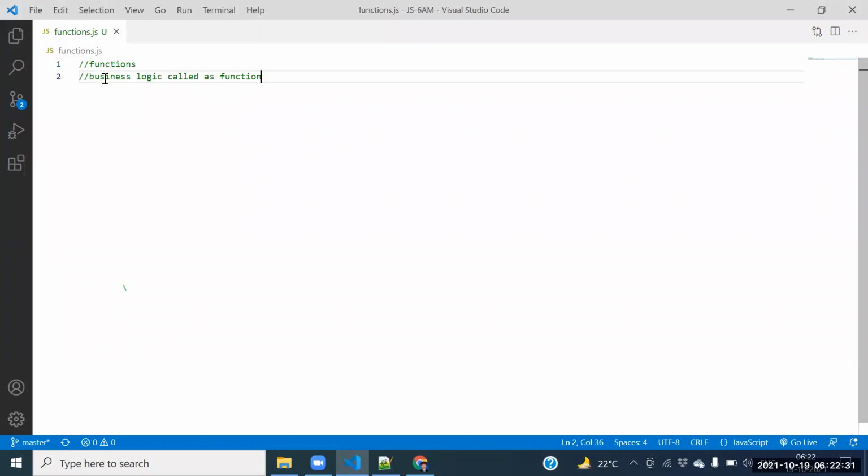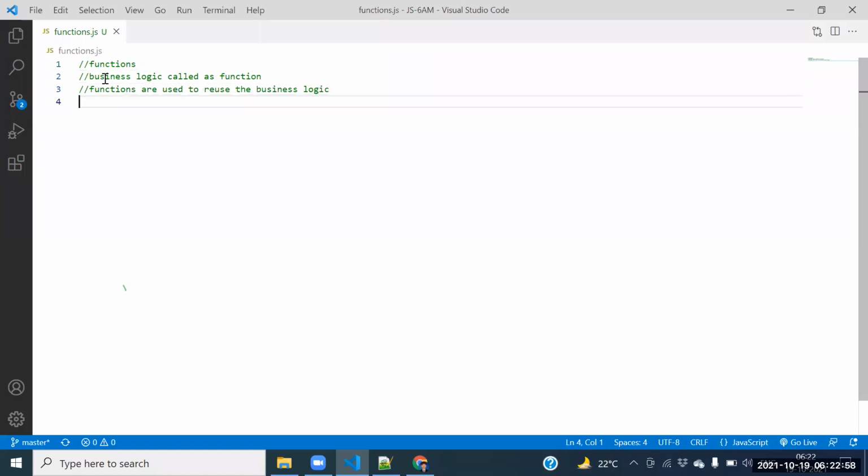And one more point. Why functions? Functions are used to reuse the business logic. One more point is that functions are used to reuse the business logic.